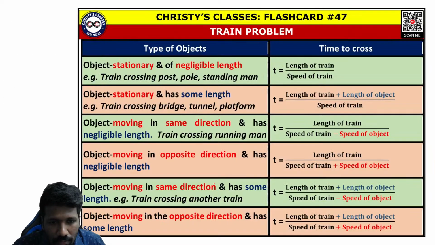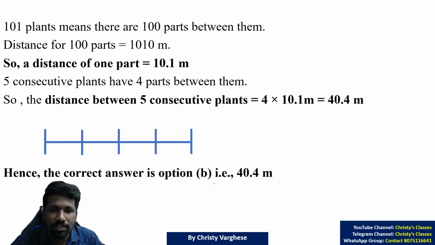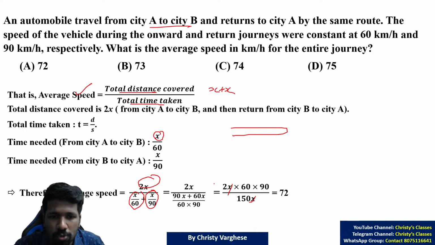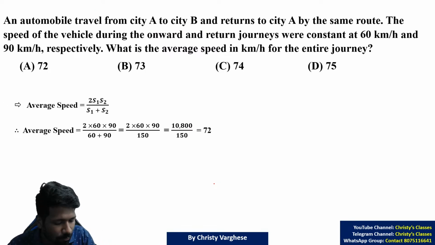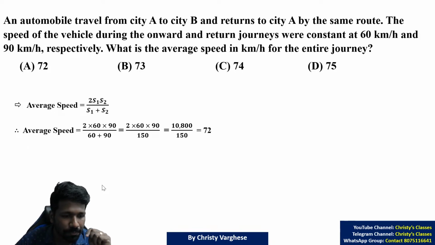So, what I am trying to say is, in this question, for the 2 speed case, if you want, you can learn this formula: 2 times first speed into second speed divided by the sum. Otherwise, if you don't know the formula also, no problem. You can do the question with speed is equal to distance by time itself. All of you clear? Please respond. Completely clear?